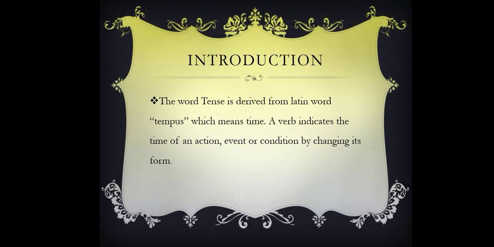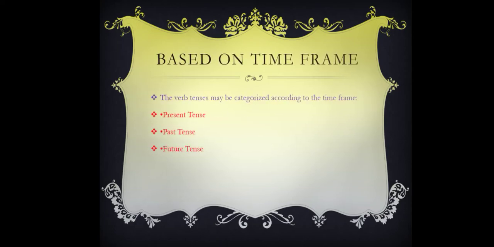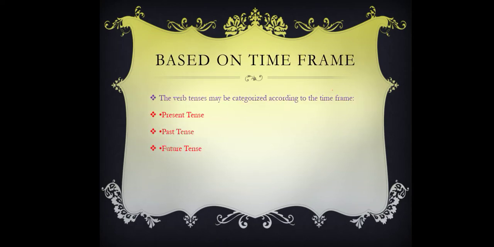Now, let's move to the other slide. On the basis of the time, we can categorize the tenses into three types. First one, present tense, second, past tense, and third one, future tense. Present tense means the action which is performed now.